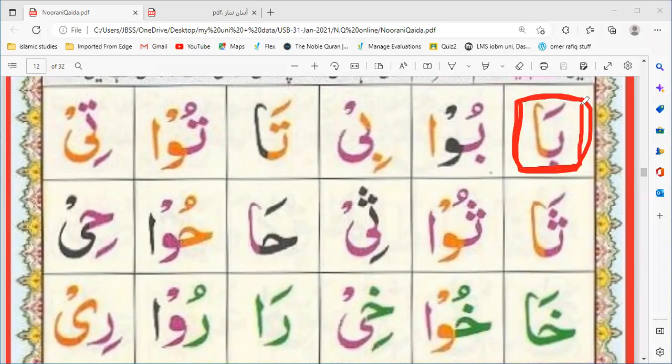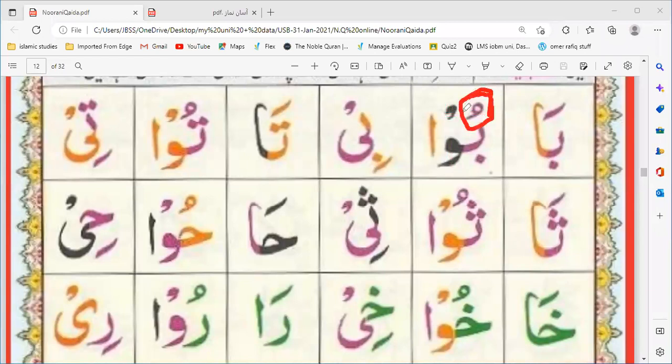So waw and ya need this condition to become madda, and alif is always madda because alif is always sakin. Alif cannot carry any harakat, any zabar, zir, pesh. So alif is always madda and alif has zabar before it. Waw and ya need 2 conditions. First condition, to be sakin, and second condition, to have a supportive harakat for being madda.